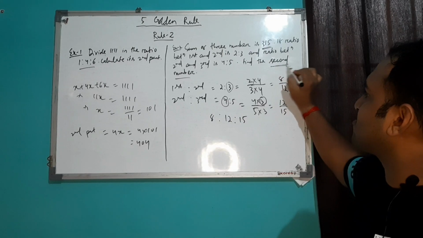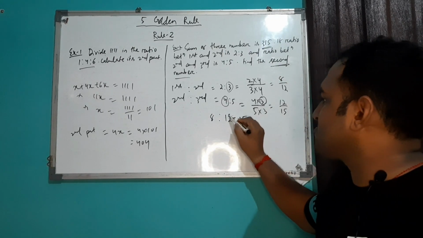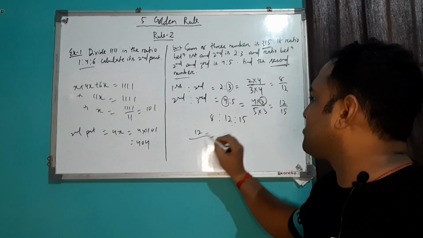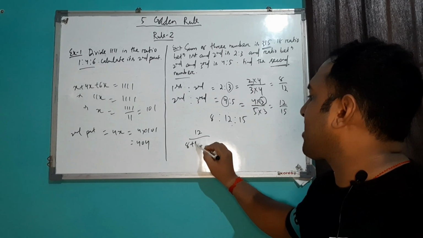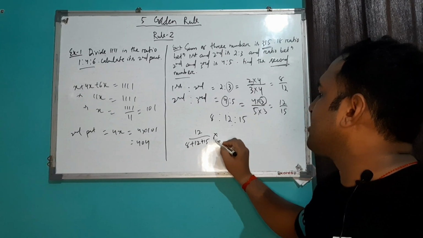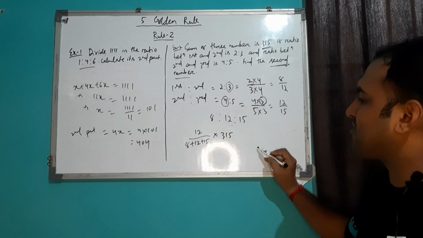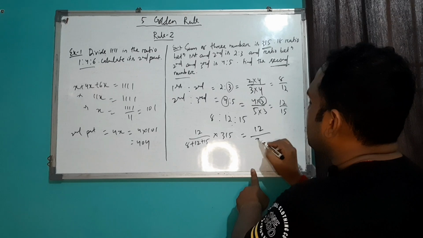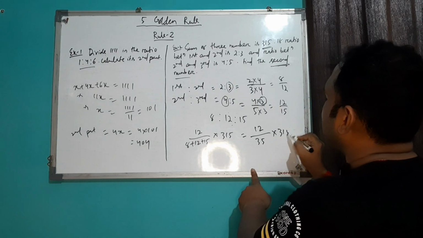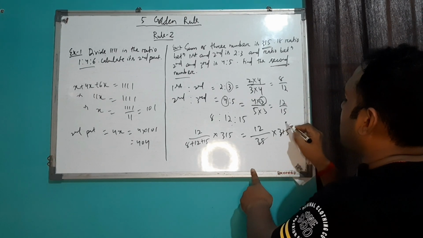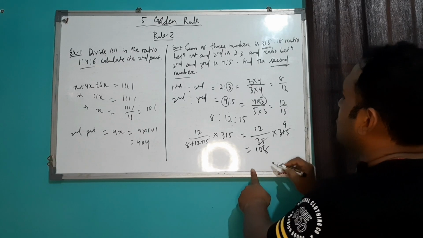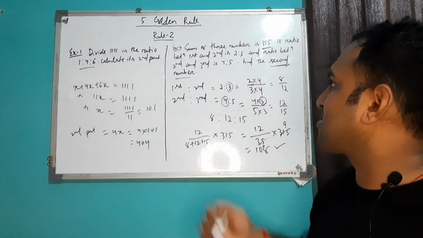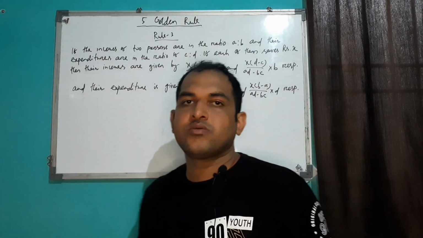And your objective is to calculate the second number. So the second number we have to calculate in this manner: 12/(8 plus 12 plus 15) into the entire number, which is 315. So it will be 12/35 into 315, which is 9. So the second number will be 108. In this manner, you can calculate such type of problem.